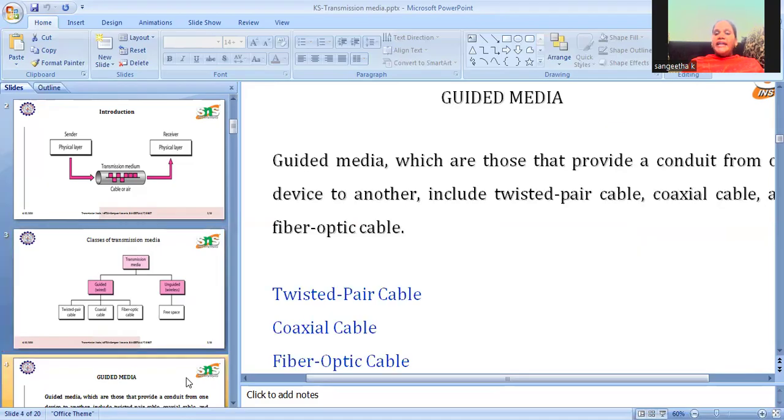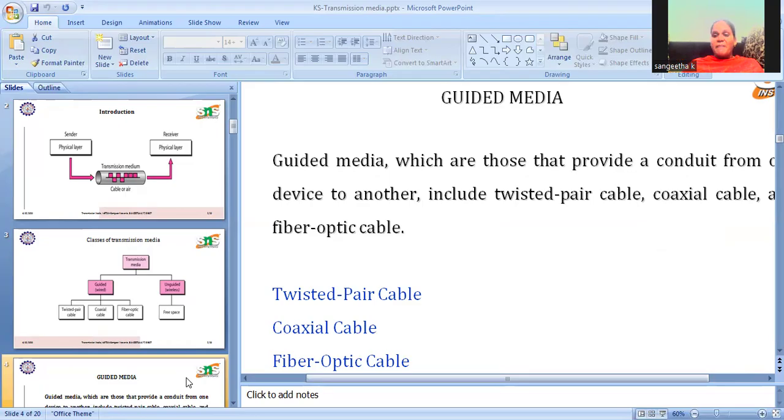Guided media, which provide a contact from one device to the other, include twisted pair cable, coaxial cable, and also fiber optic cable. Twisted pair cables were used in telephone line communication, in landline telephone communication.